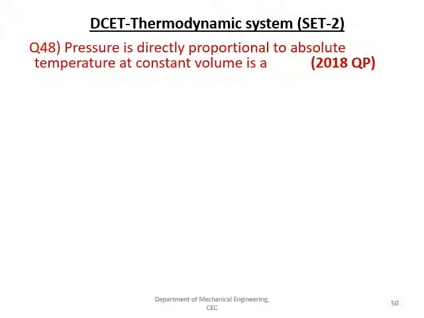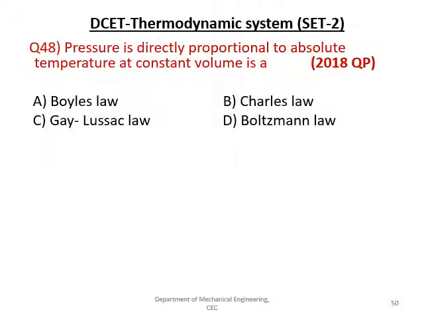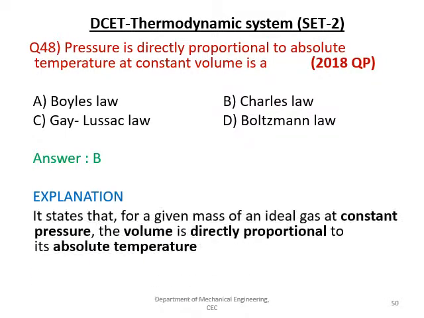The pressure is directly proportional to the absolute temperature at a constant volume is. Given options are Boyle's law, Charles' law, Gay-Lussac's law and Boltzmann law. The right answer is B, and we can explain that it states that for a given mass of an ideal gas at a constant pressure, the volume is directly proportional to the absolute temperature.